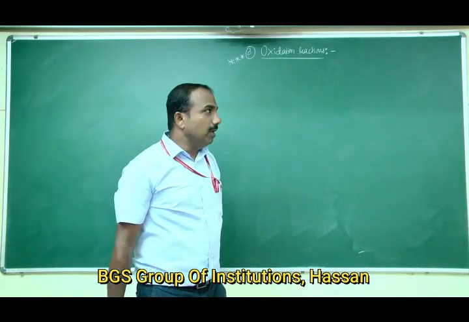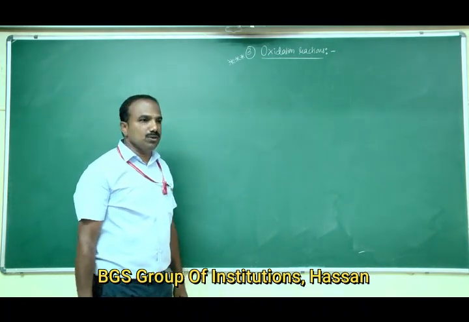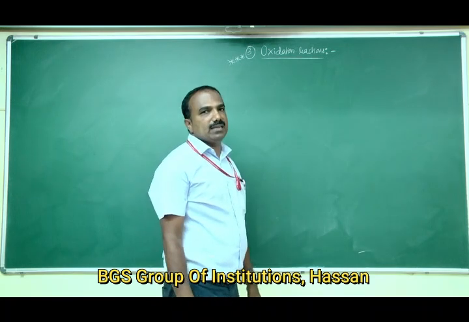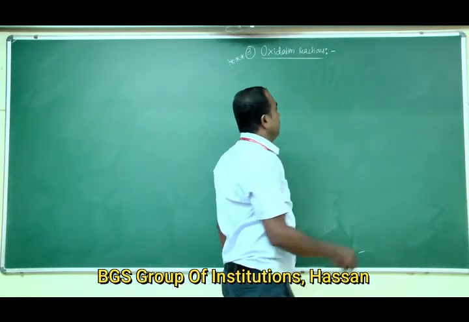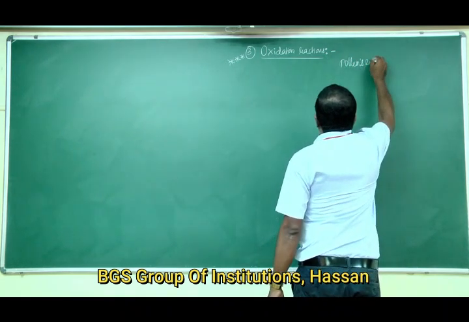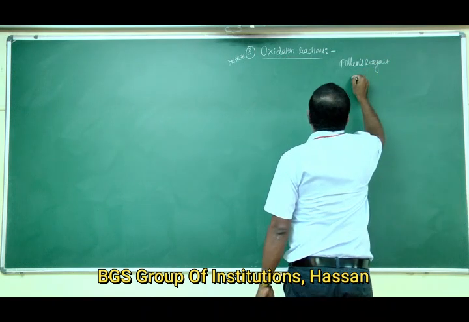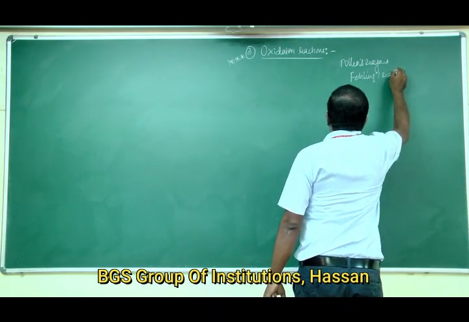Even mild oxidizing agents such as Tollens reagent as well as Fehling's reagent can oxidize aldehydes to carboxylic acids.